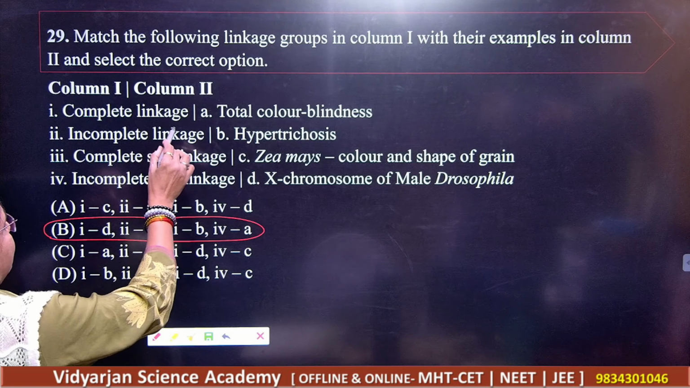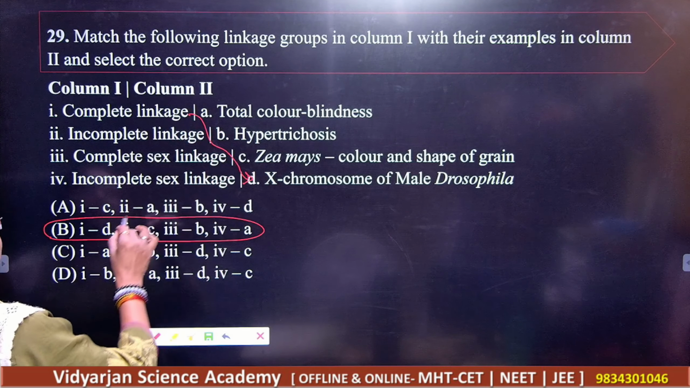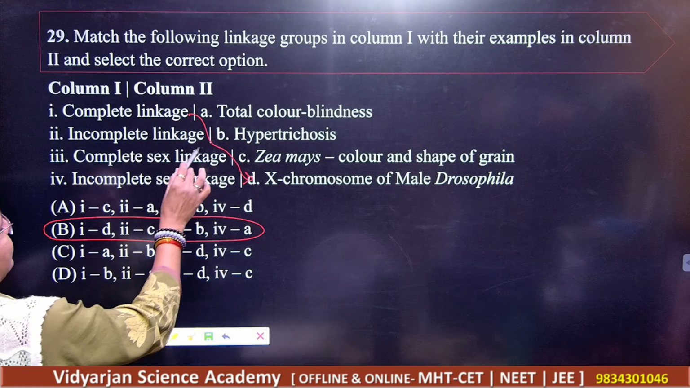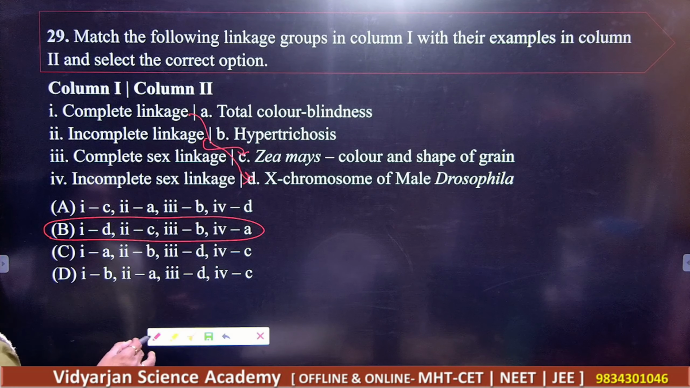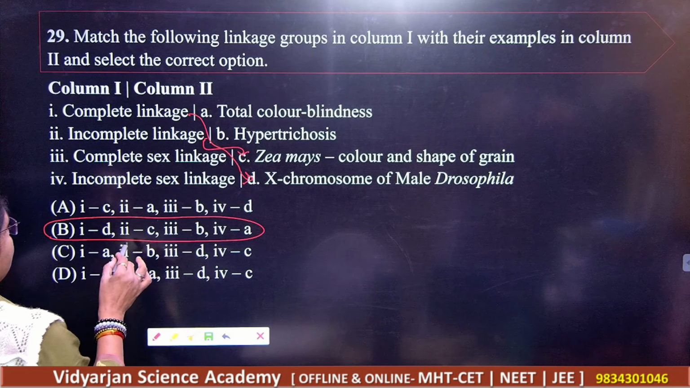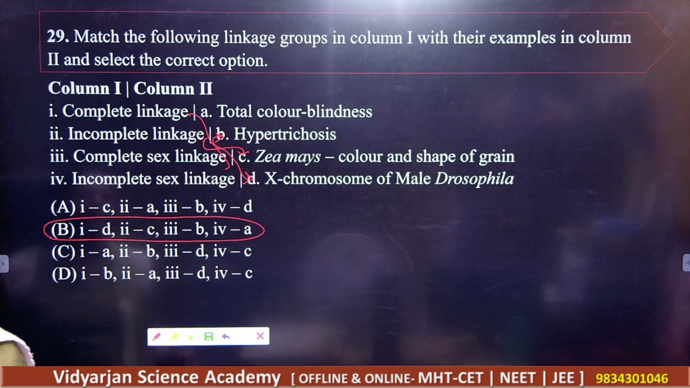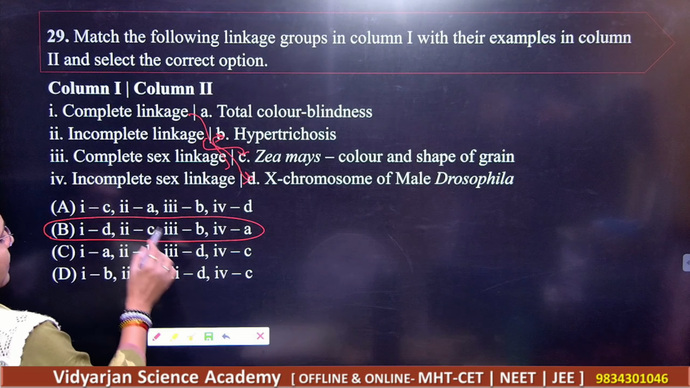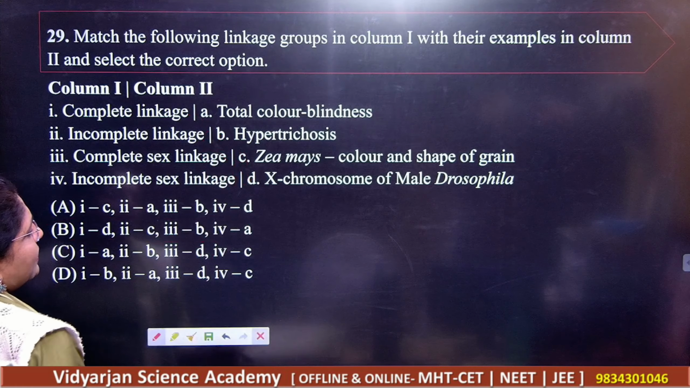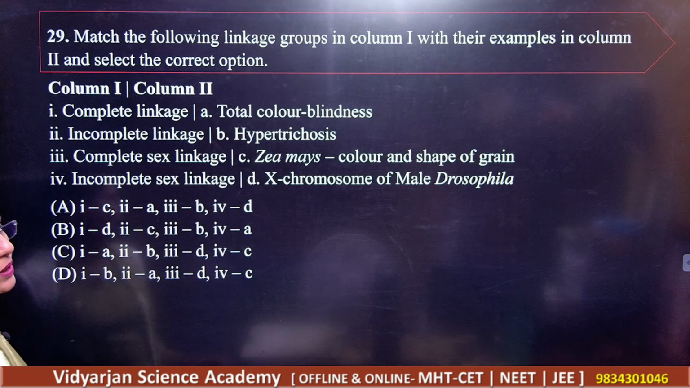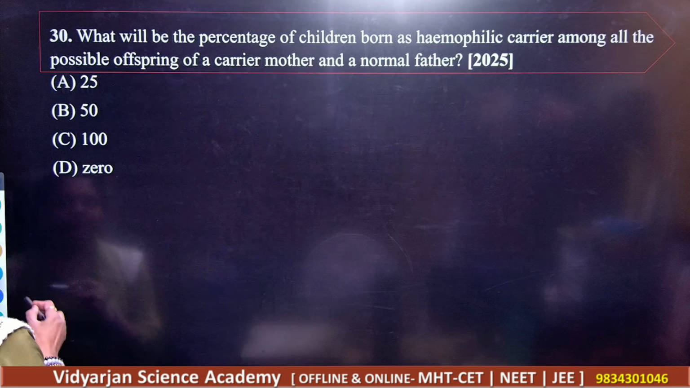Complete linkage is the X chromosome in male Drosophila. Incomplete linkage we have C here, that is Siamese color and shape of the grains, right? And the third one is B, that is hypertrichosis, right? And incomplete sex linkage is this one here. And A, that is total color blindness, right? So C is the correct answer here.